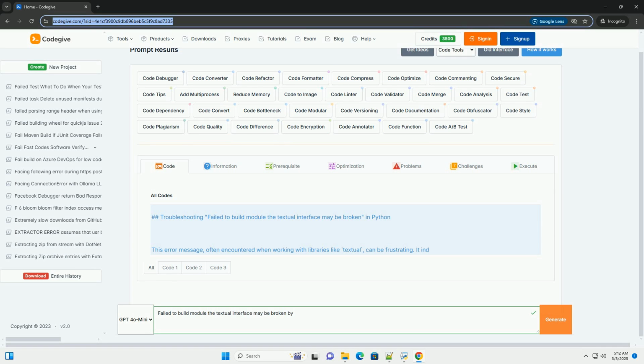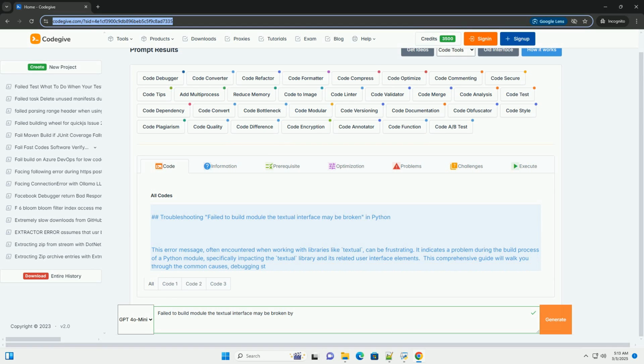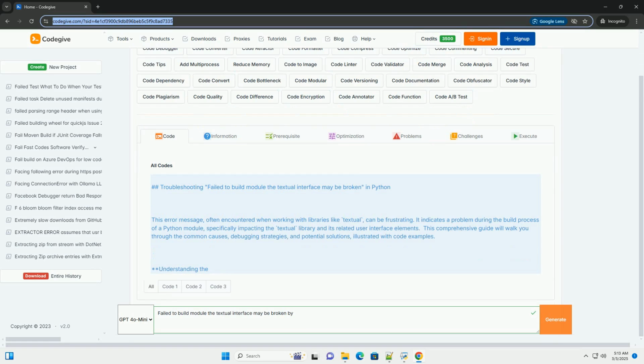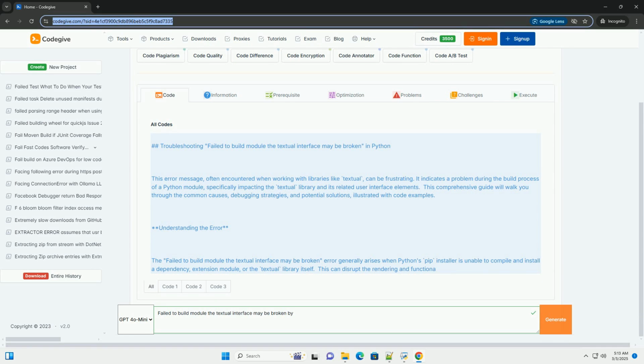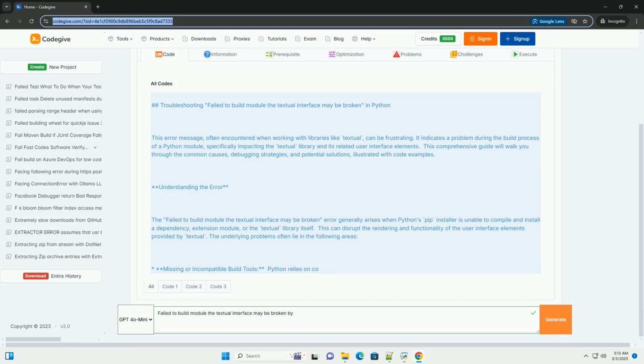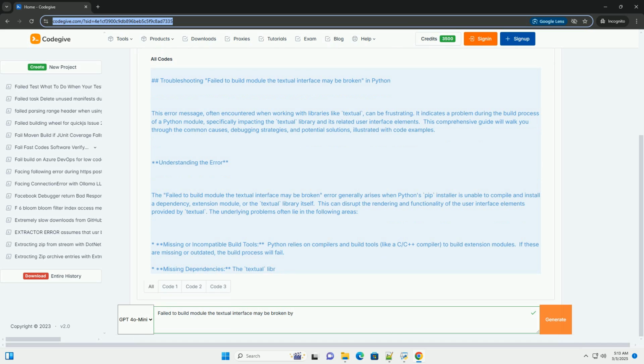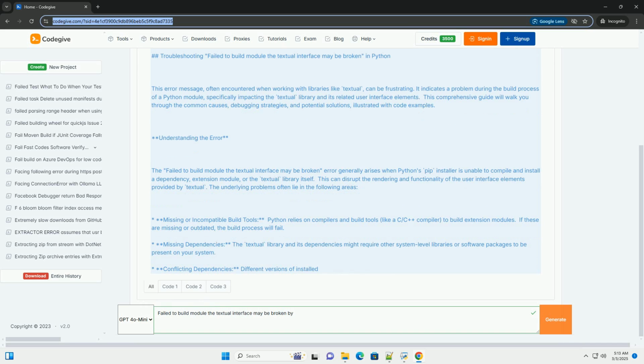Troubleshooting "failed to build module, the textual interface may be broken" in Python. This error message, often encountered when working with libraries like Textual, can be frustrating. It indicates a problem during the build process of a Python module, specifically impacting the Textual library and its related user interface elements. This comprehensive guide will walk you through the common causes, debugging strategies, and potential solutions, illustrated with code examples.